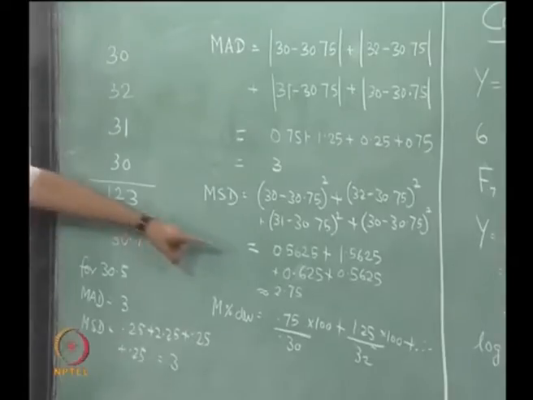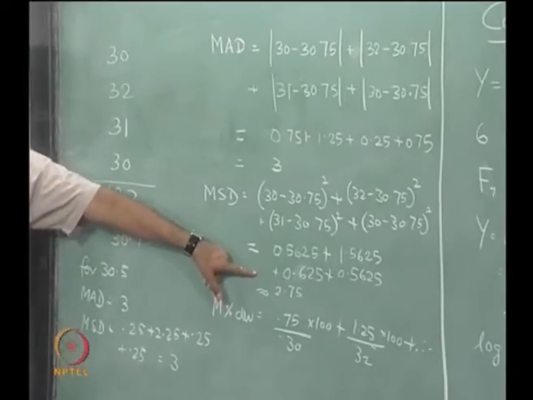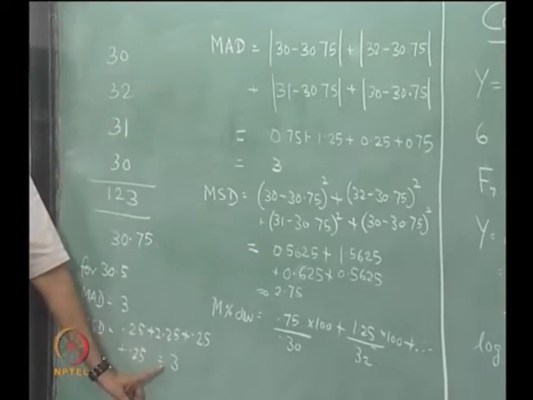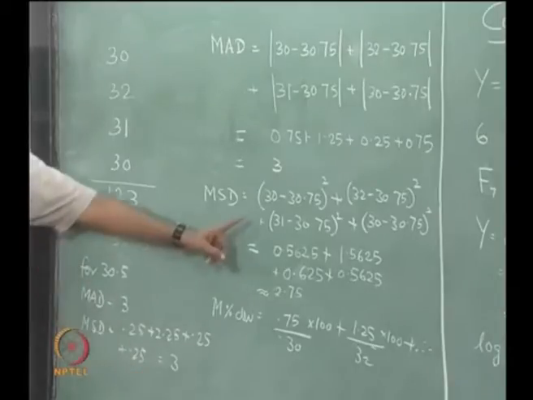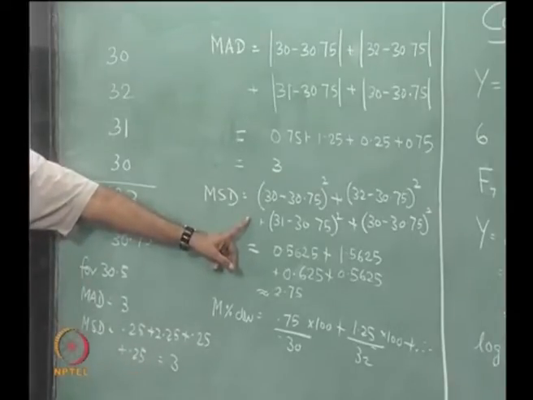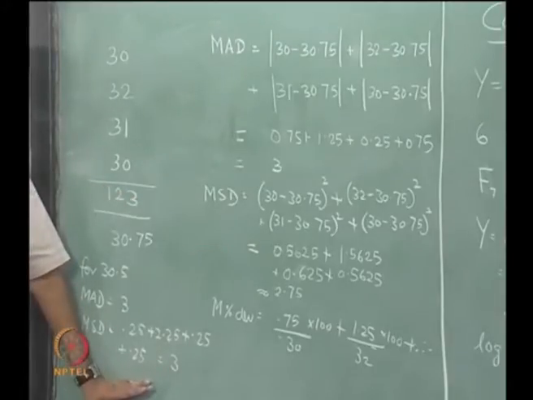So, this is 2.75 divided by 4, say this is 3 divided by 4. Therefore, this will show a smaller value of mean squared deviation than this forecast.